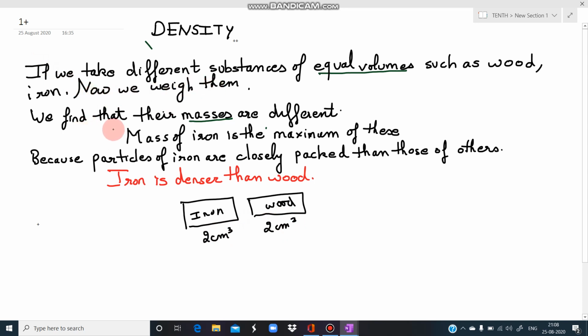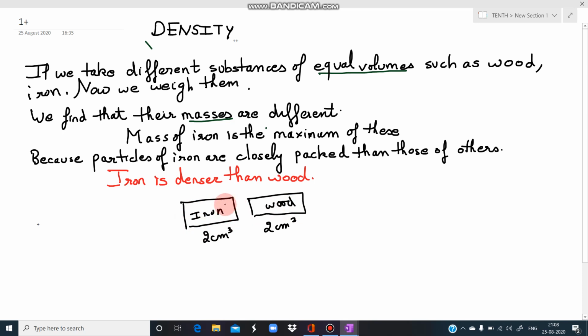So what do we find? We find that their masses are different. We will find that the mass of iron is more than that of wood, isn't it? Iron has the maximum mass as compared to wood. Now, what is the reason behind it? Because the particles of iron are more closely packed than those of wood. So therefore, the mass of iron is more.